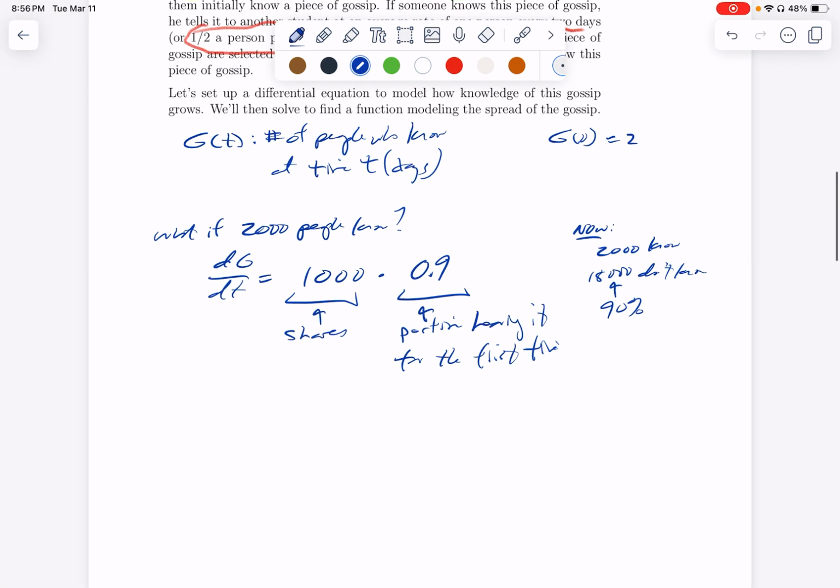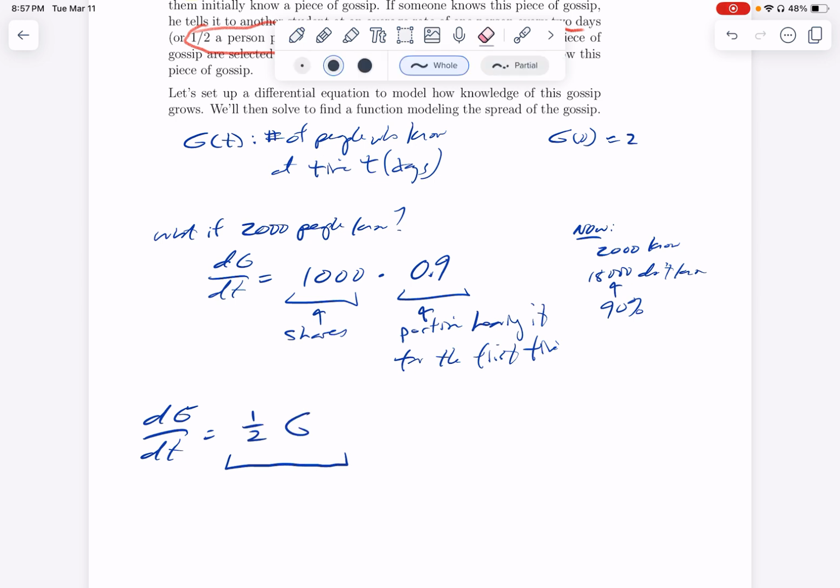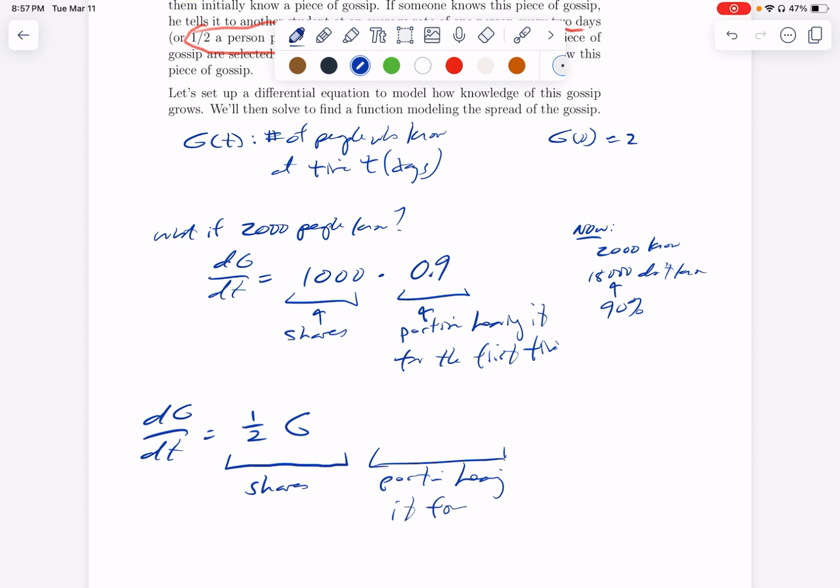And more generally, what's happening here is our differential equation mimicking the same thing. The number of shares would be 1/2 times the number of people who know it right now. And then the portion who are hearing it for the first time would be, out of 20,000 students, how many haven't heard it?